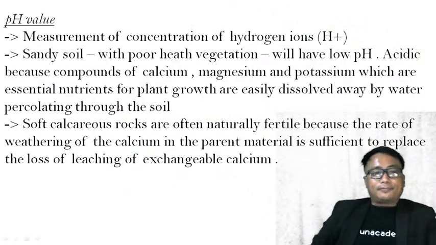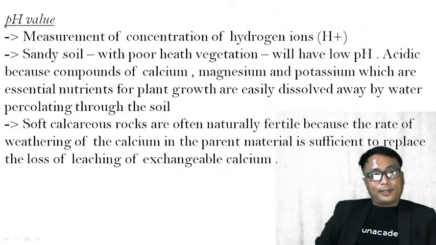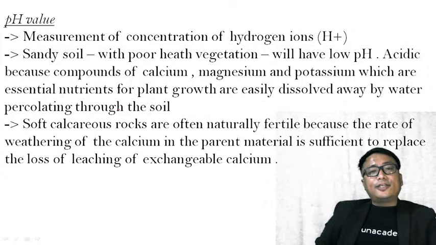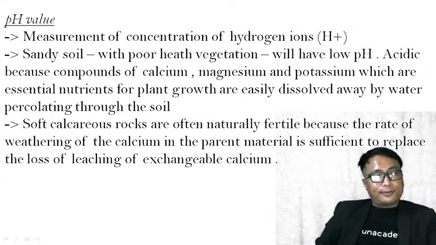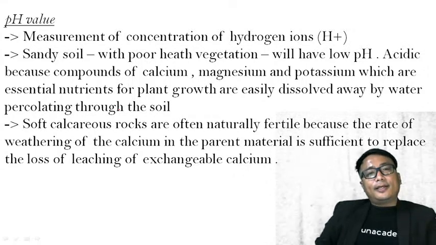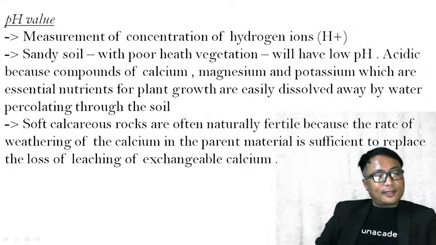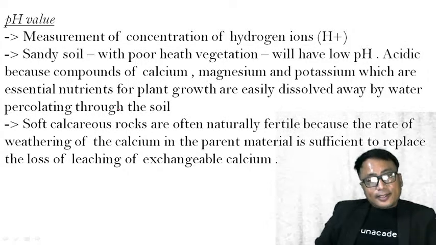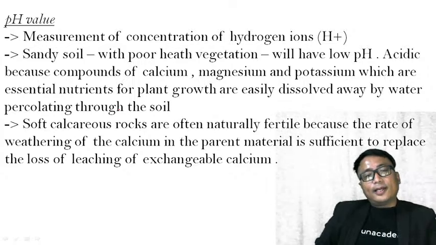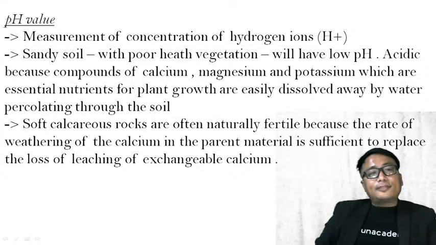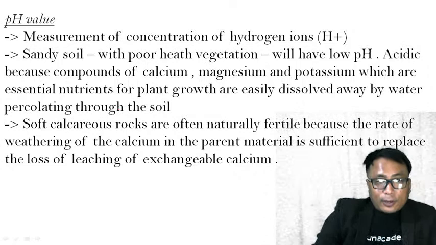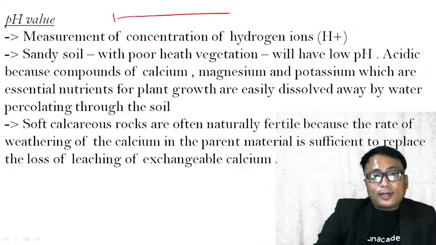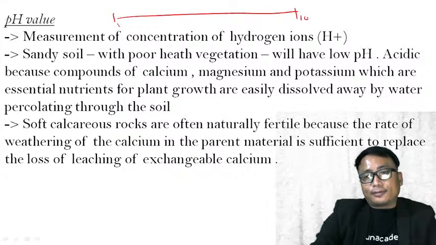Okay. Now, pH value. That is the acidity of a soil. See, some soils are classified as acidic, some soils are classified as basic. Whether it is an acidic soil or a basic soil is measured by this pH value. So you have this pH scale of the soil ranging from, for example, 1 to 14.